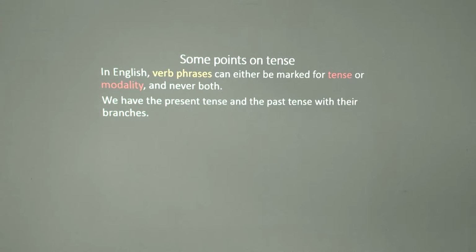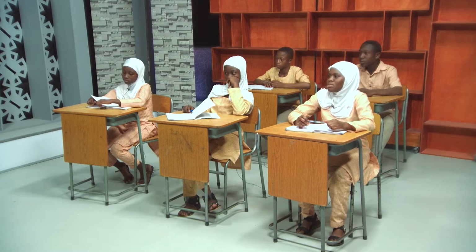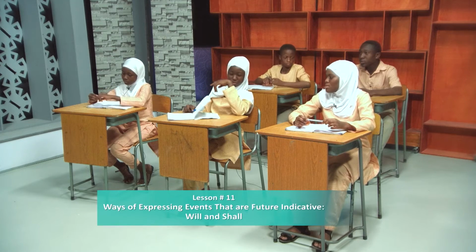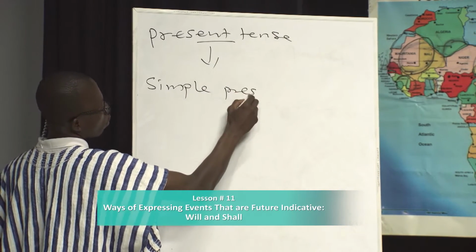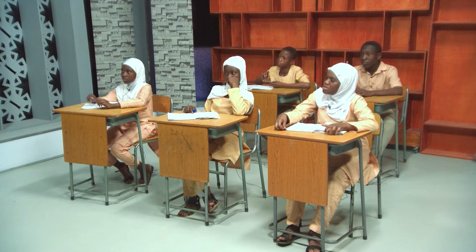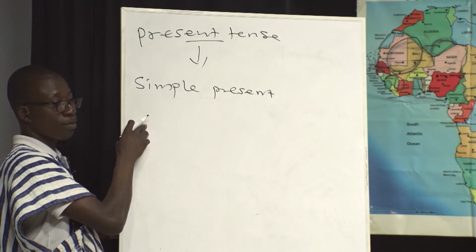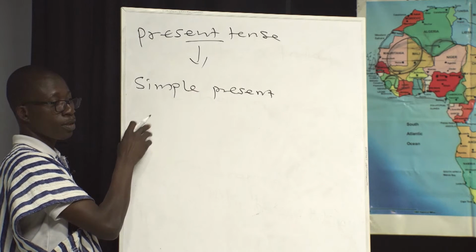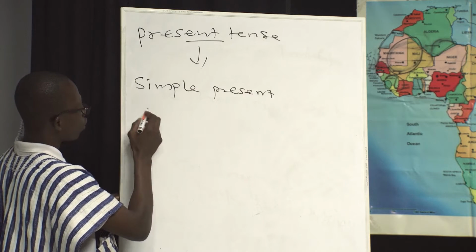Okay, let me pass it on to Orchard. Simple present. Good. We mentioned that under the present tense, we have the branches as simple present, yes? Alma? Present perfect. No, before present perfect, we have another.